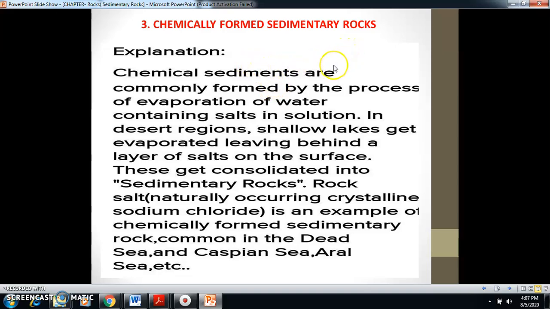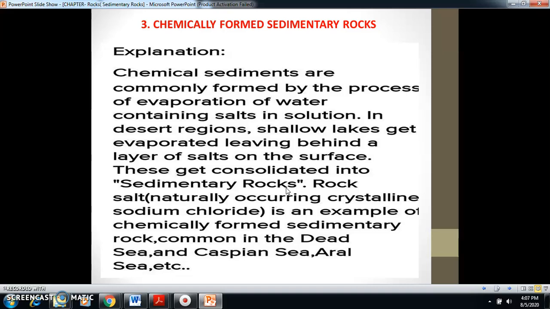Or in a simple way we can say, like in a desert where the temperature is high, due to high temperature water gets evaporated and only salts are left behind. Later on these salts get consolidated and sedimentary rocks are formed.